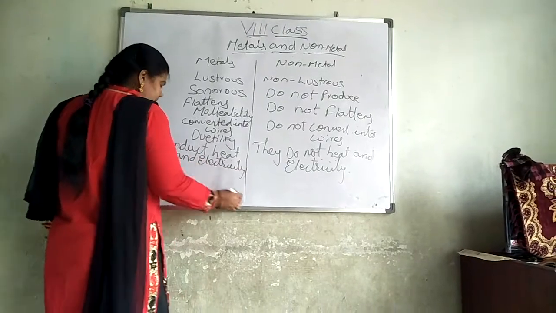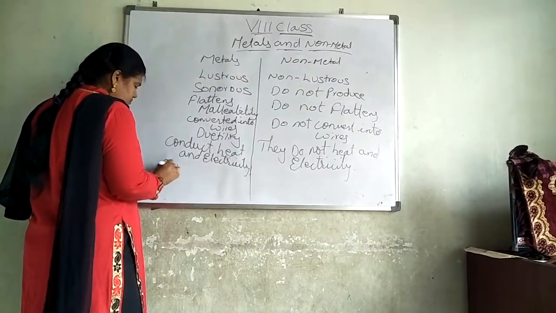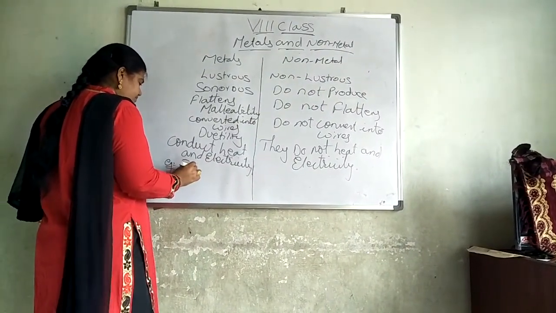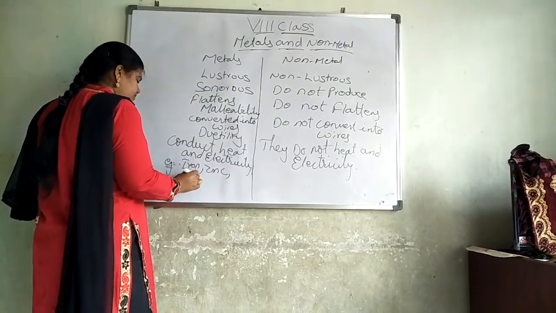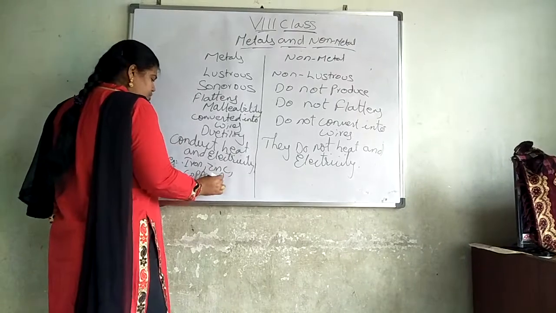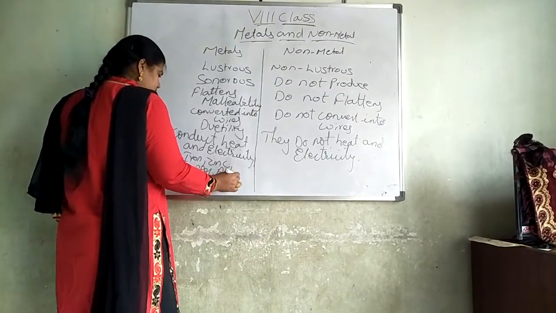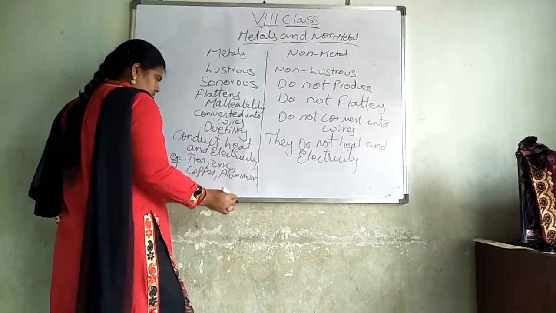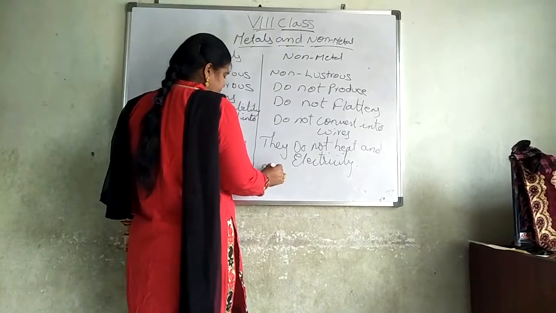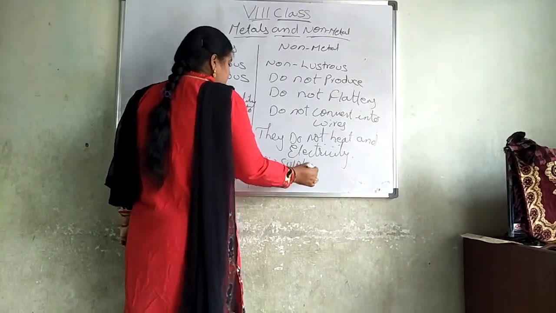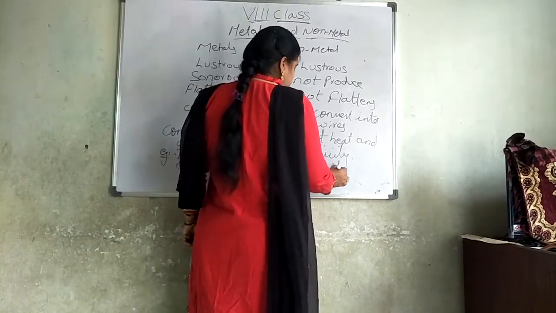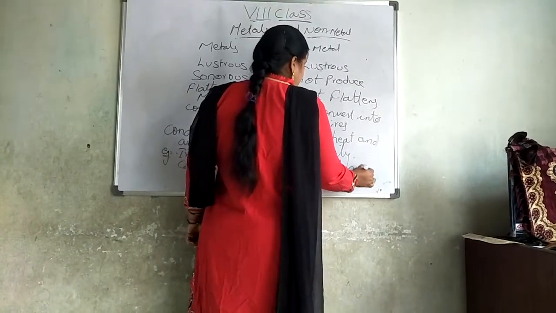Examples of metals are iron, zinc, copper, aluminium. Here examples are sulfur, carbon, iodine.